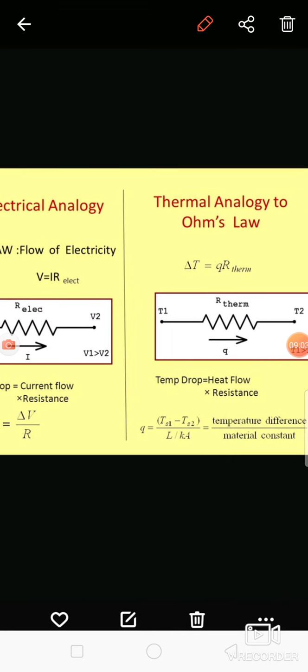And how to calculate that thermal resistance? From that equation, thermal resistance is nothing but L by K. So in this way, we find the analogy between the electrical system and the thermal or heat transfer system. If any system is given and we have to calculate the resistance for that particular plane wall, how to calculate it? That resistance is equal to L by K into A.